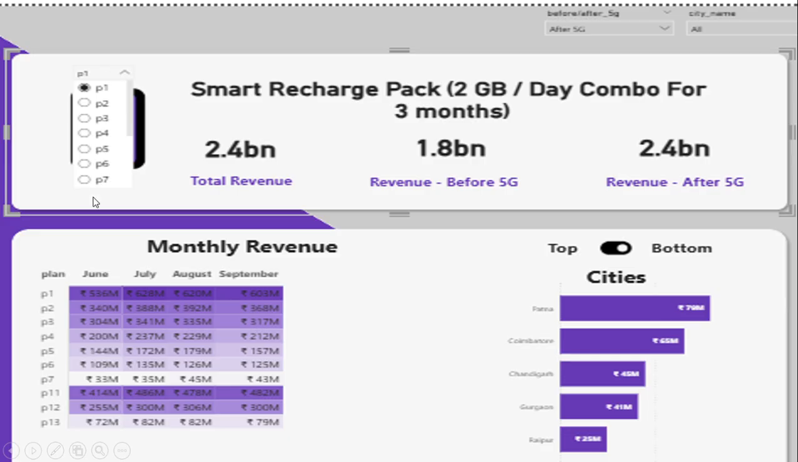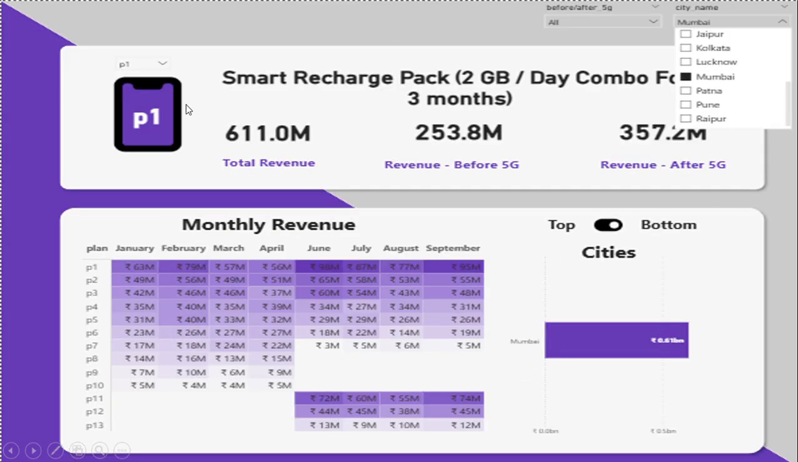We have a plan slicer to check each plan individually and their revenues, total revenue after and before 5G. P1 is the highest performing plan, so I have selected that. So it is revenue before 5G is this and revenue after 5G is here. And here I have selected only Mumbai to check with respect to each city.